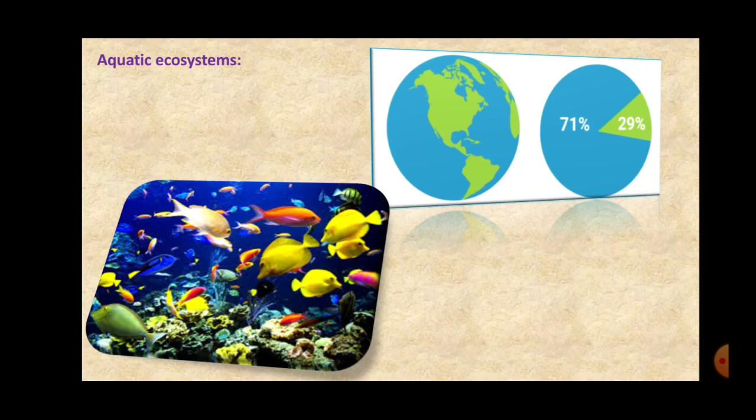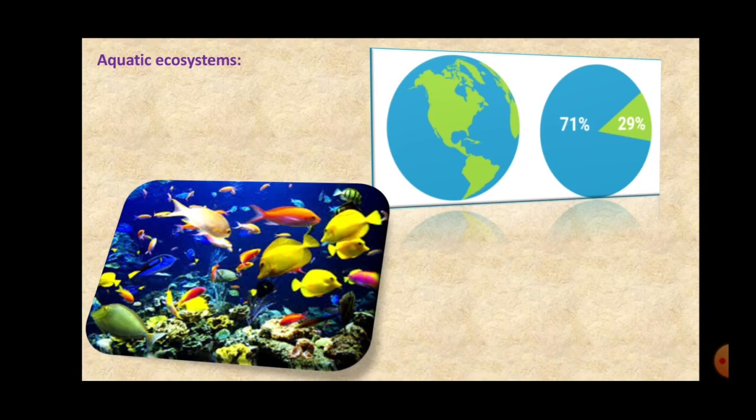Now we know students that 71% of the earth's surface is covered by water, which is shown by blue color, and only 29% is the land, right? And thus, as the aquatic animals, aquatic flora and fauna occupy 71% of the earth, the aquatic biomass becomes very, very important. And because the area is very wide, the aquatic biomass is very widely spread.